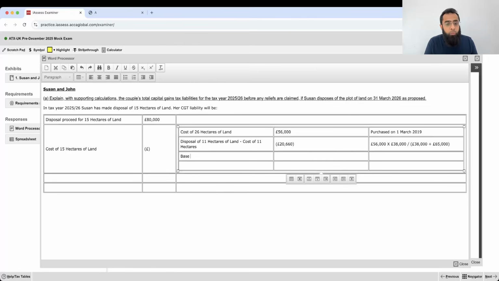So base cost for 15 hectares of land is 56,000 minus 20,660, which is 35,340, and that comes here. Sir, please repeat it again. Yes, I will repeat it again, but your patience is the key. So listen to me carefully.